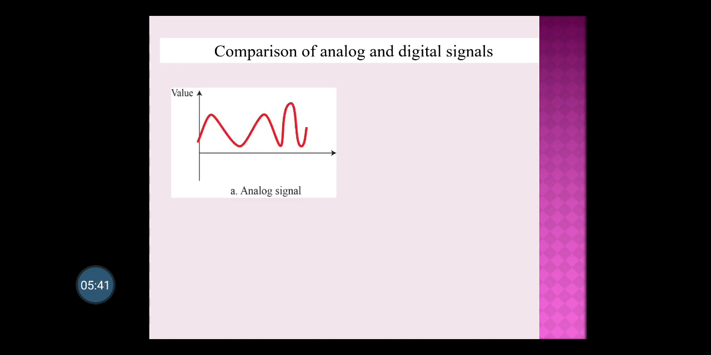Here you can see the analog signal. If you want to represent it on paper, it is shown like this, where the x-axis is time period and the y-axis is having its value. Here I'll take it in the form of a voltage signal.